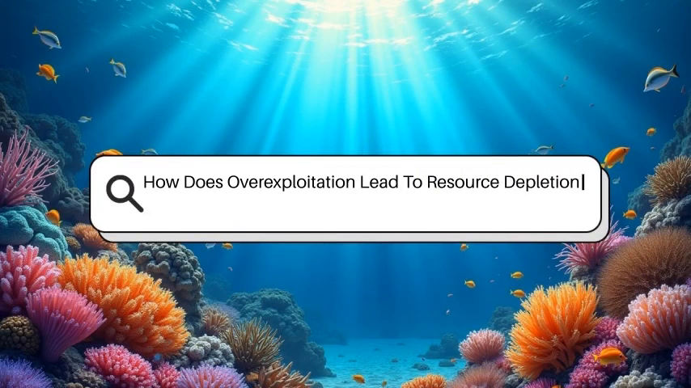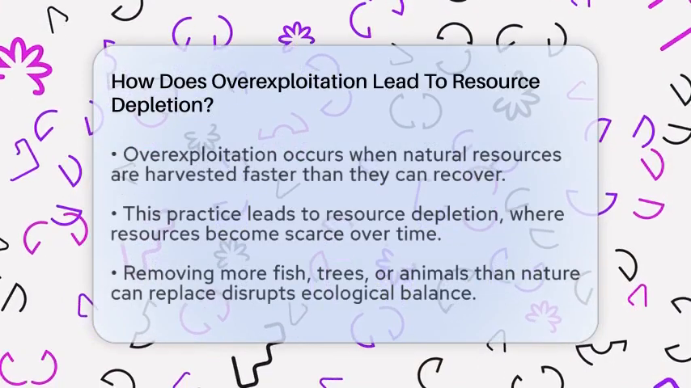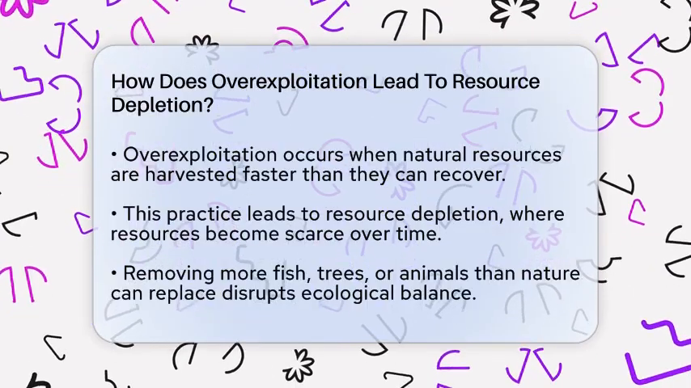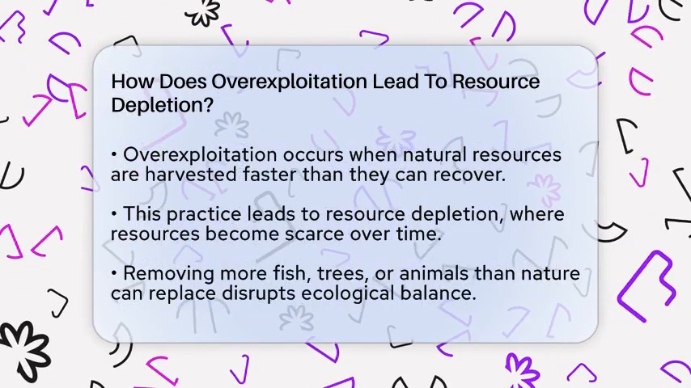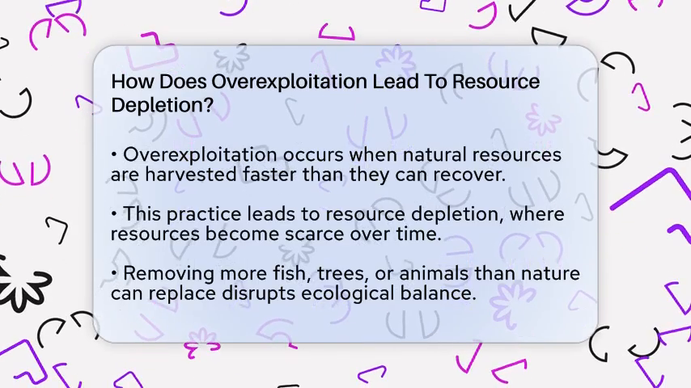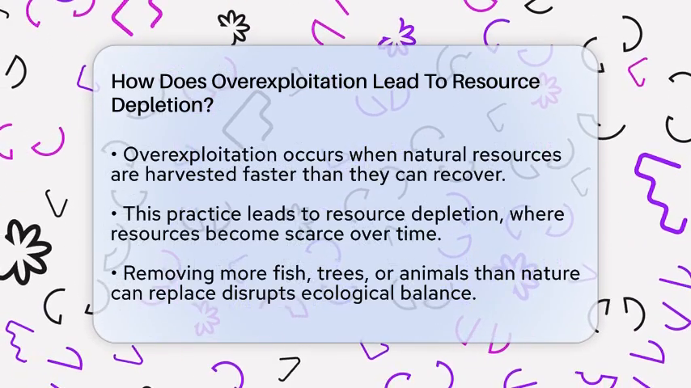How does overexploitation lead to resource depletion? Imagine a fish swimming freely in the ocean, full of life and energy. Now picture that fish being caught faster than it can reproduce. Overexploitation happens when we harvest natural resources faster than they can naturally recover.